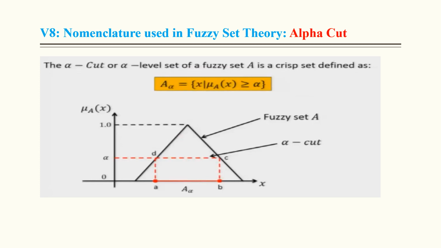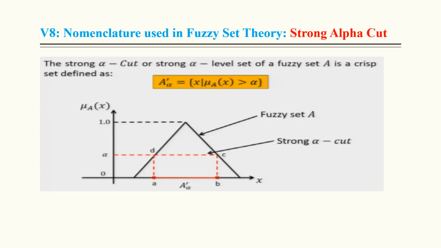Alpha cut, right? There are two kinds: alpha cut and strong alpha cut. In case of alpha cut, the membership value must be greater than or equal to this particular value, alpha. I already discussed this in the assignment, so I will not go into detail now. In case of strong alpha cut, it must be greater than alpha, but in case of alpha cut, it is greater than or equal to alpha.